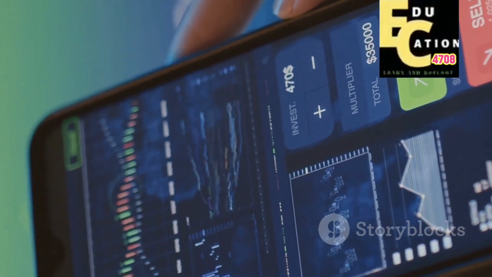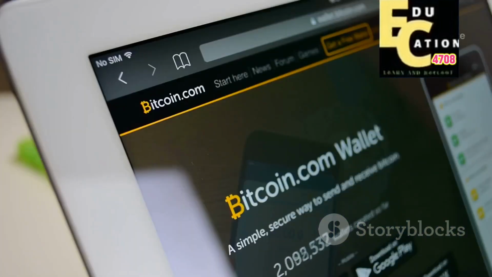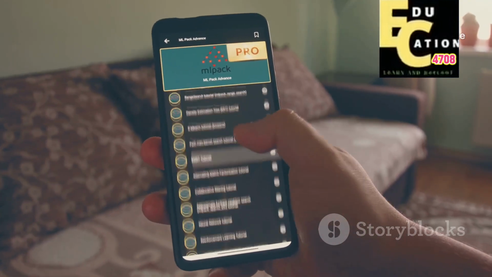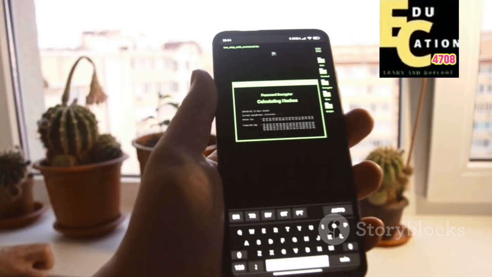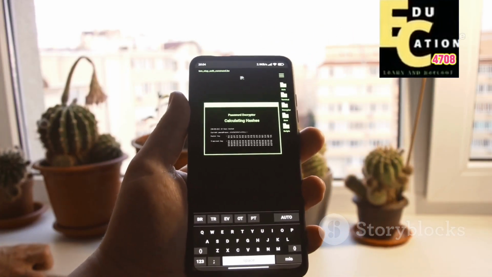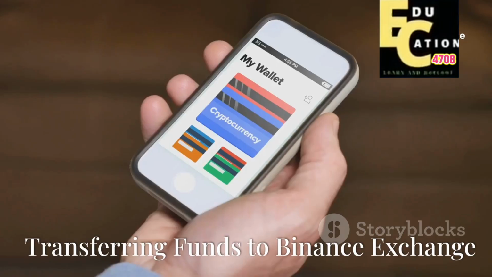Download the Binance Wallet app from the App Store or Google Play Store. B. Import your wallet. Open the Binance Wallet app. Select Import Wallet. Choose the wallet type, likely a BIP39 compatible wallet for SafePal. Enter your seed phrase. Set up a secure password.